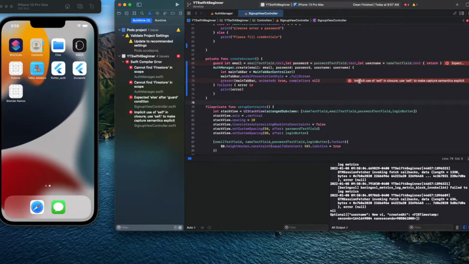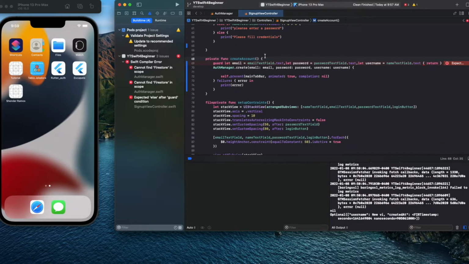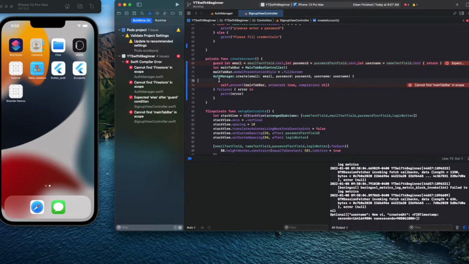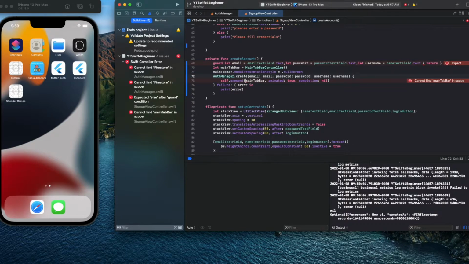This is a good example because this is inside a completion block, right? A completion handler. So it says implicit use of self in closure. You'd add self, and that will fix that. If you want, you could just take this and put it here after the guard if you want to do it that way, and boom. Oh yeah, I forgot the else. So we shouldn't have any errors now.